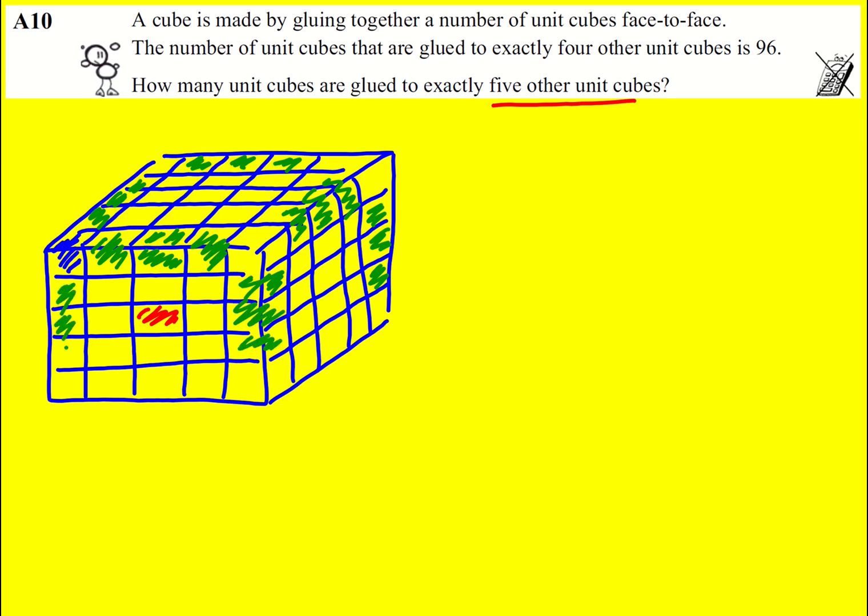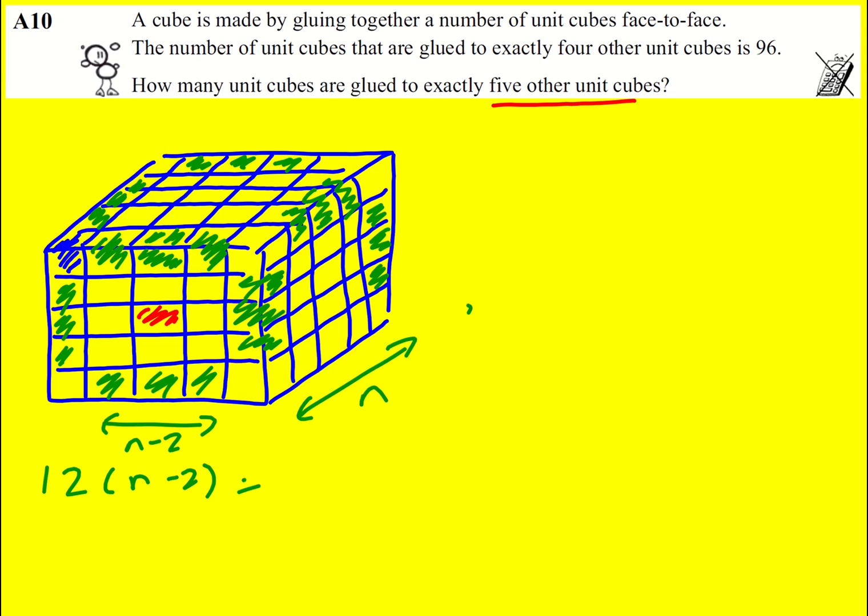So we've got 12 edges in the cube. There's 4 around the top, there's 4 around the bottom, and then around the side there's another 4. So let's say the length of the cube, or the number of cubes along it, is n. Then this bit is going to be n minus 2. And there are n minus 2 cubes along every edge. There are 12 edges, so it's going to be 12 times n minus 2 is equal to 96.